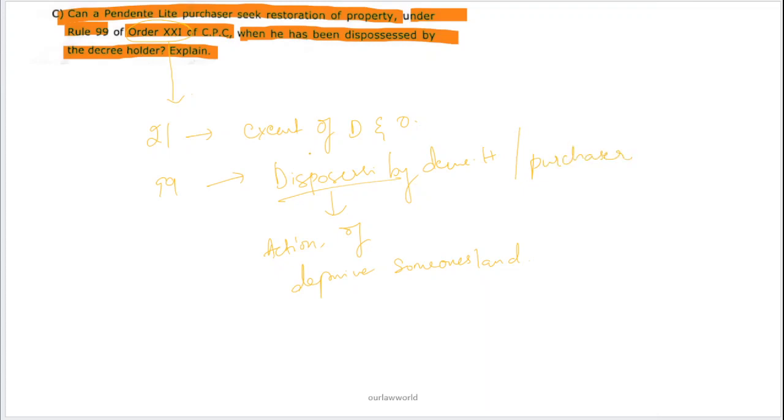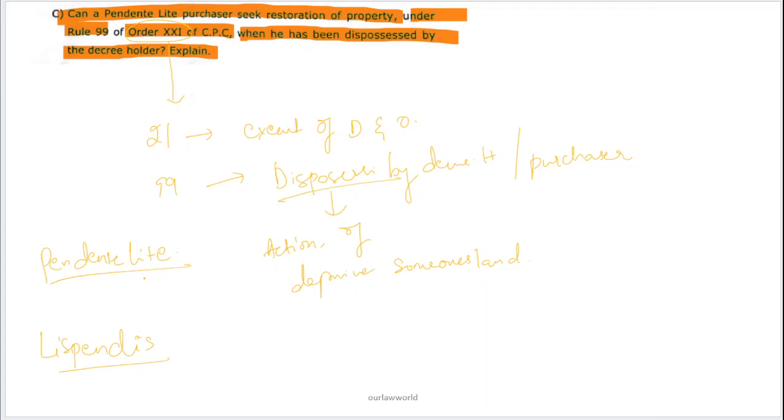So what is the answer to this question, when can he be dispossessed by the decree holder? Here we also learn the terms. What is a pendente lite purchaser? There are generally two terms: one is pendente lite and the other is lis pendens.